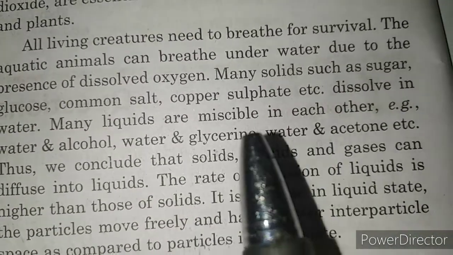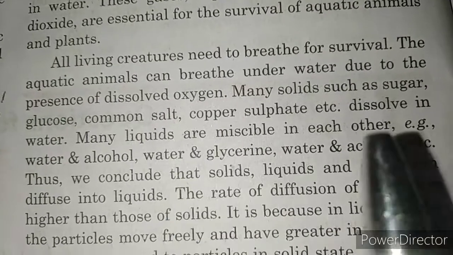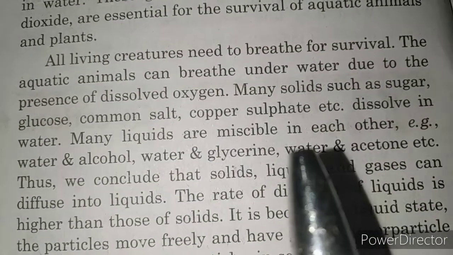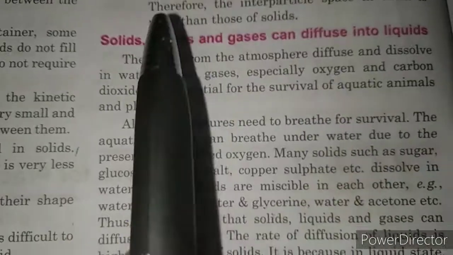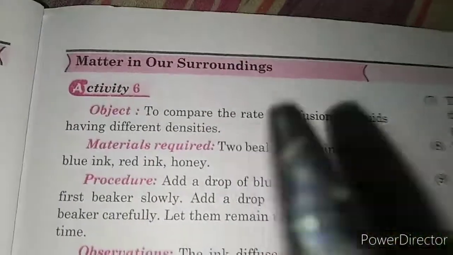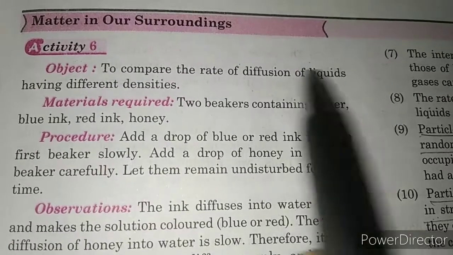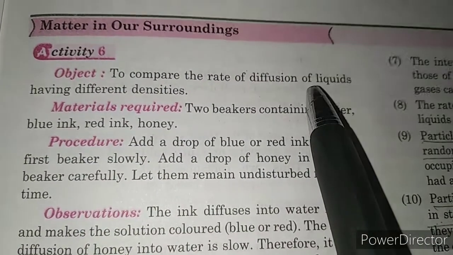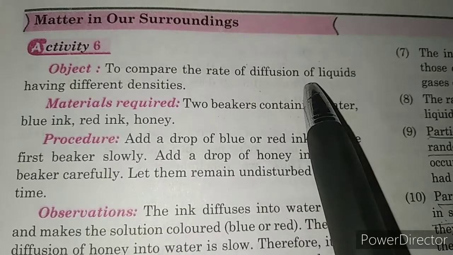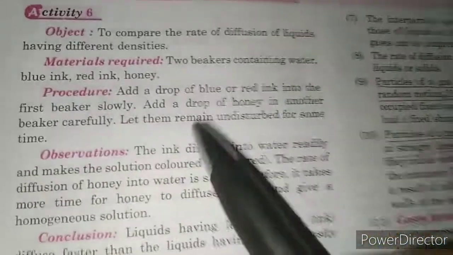So these are some examples of diffusion of a liquid into another liquid. So solids, liquids, and gases can be diffused into a liquid. Now, if we want to compare the rate of diffusion of liquids having different densities, then we can perform an activity.